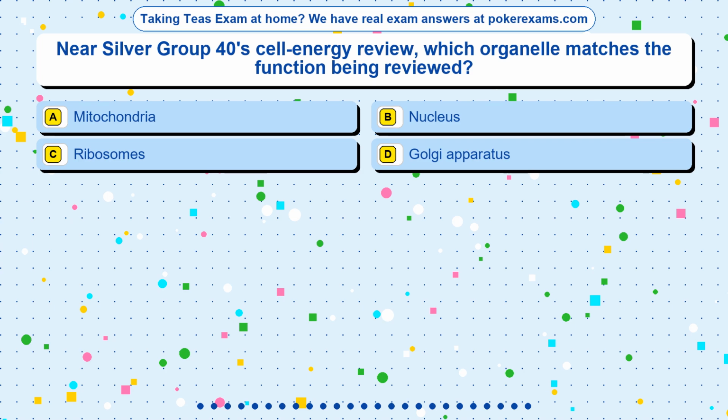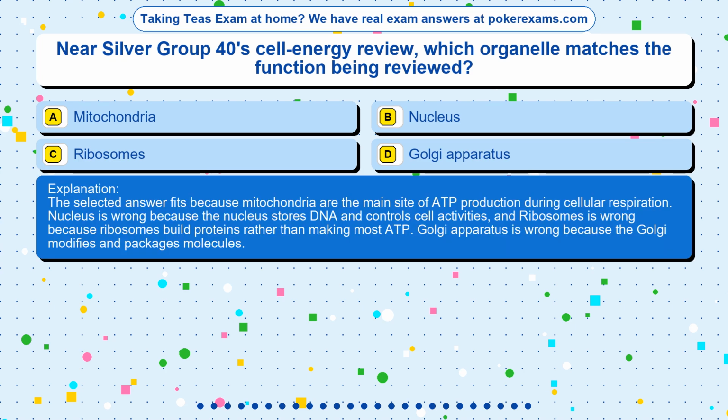The correct answer is option. The selected answer fits because mitochondria are the main site of ADP production during cellular respiration. Nucleus is wrong because the nucleus stores DNA and controls cell activities, and ribosomes is wrong because ribosomes build proteins rather than making most ADP. Golgi apparatus is wrong because the Golgi modifies and packages molecules.